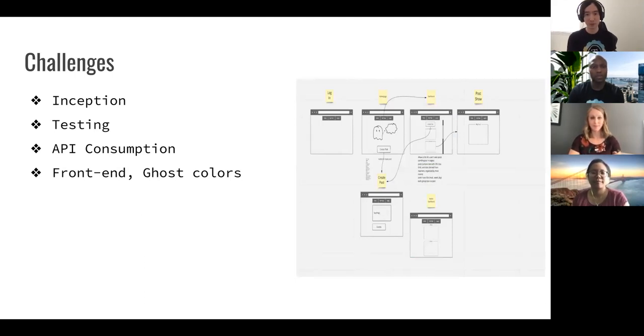Another challenge we faced was with testing our app. As the scope of our app grew, we found that our test suite kept getting outdated, and a lot of work had to be put into updating all those tests. And one way we were able to mitigate this was to figure out how to use doubles in order to stub HTTP requests.